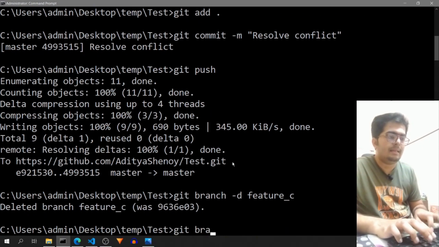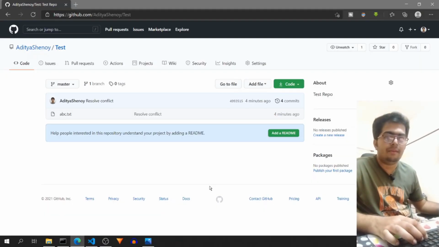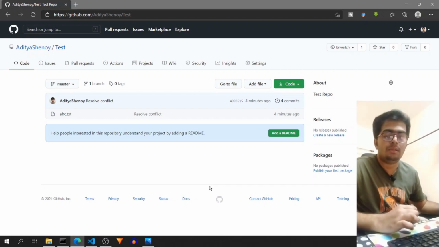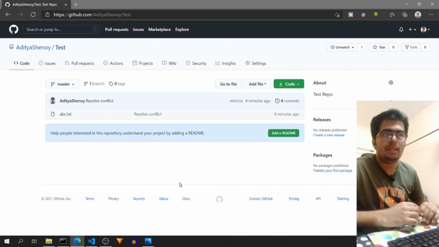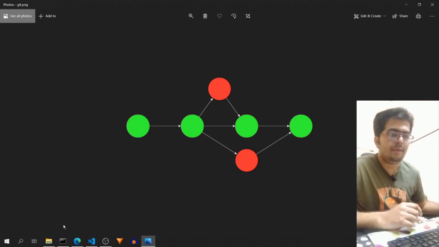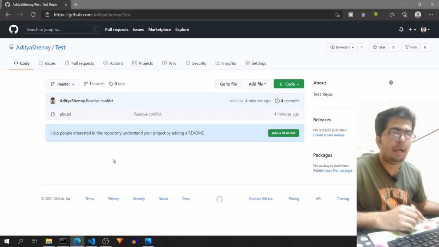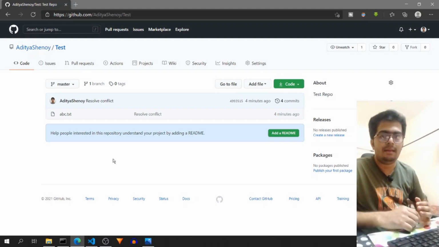And if I see the list of branches, it is just the master branch. Now let's see some of the GitHub functionalities. For example, if you want to make some changes to someone's repository that is hosted on GitHub, for that you most likely won't be making your changes in the master branch, just like the example that we saw. So in that case, you will like to make a branch, but there is a catch over here. You cannot create branches of the repository that you do not own.